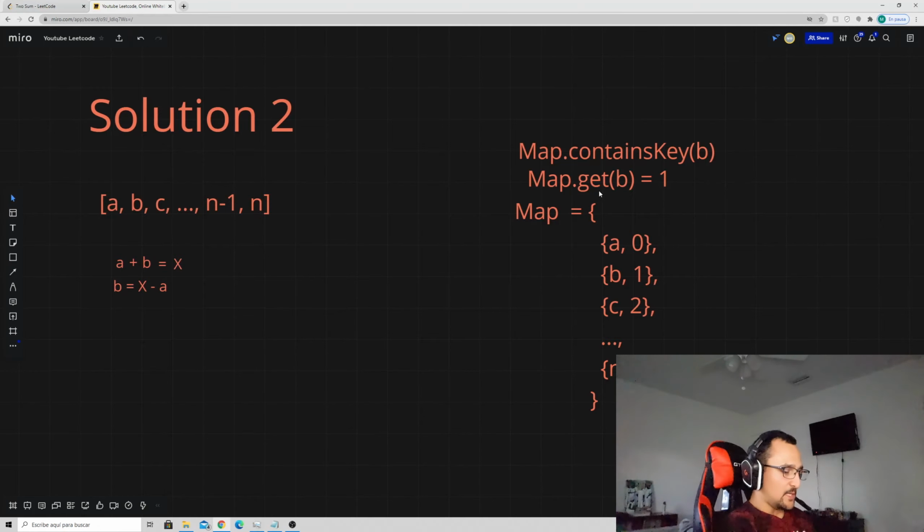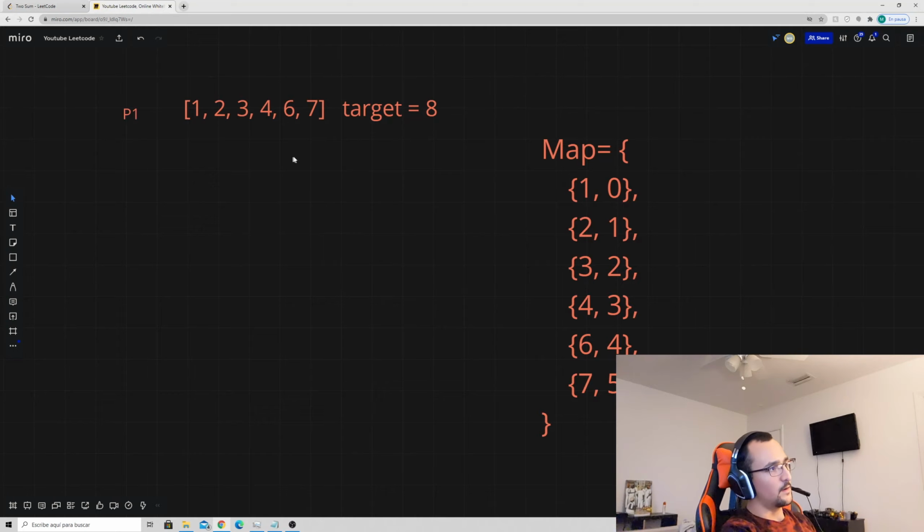So let me show you an example. Alright, so let me just do an example real quick here. Let's say, for example, we have this array, and this is our target. So for the first for loop, the first thing we would do is fill up a map with all these values, and this map will have the values of the array on the left hand side of all the key value pairs, so they'll be the keys, and on the right side we'll have the positions over here.